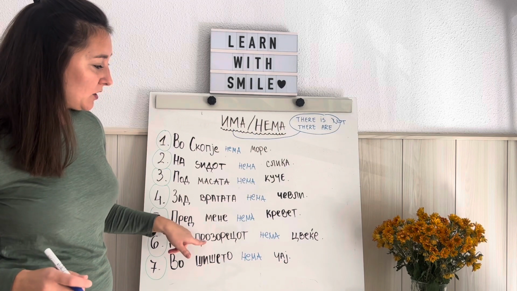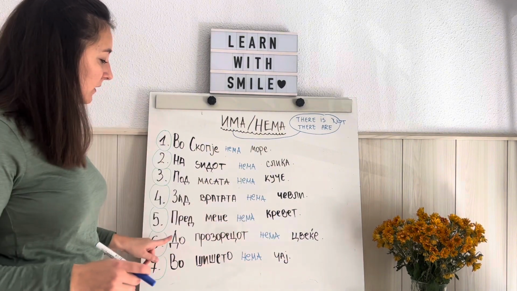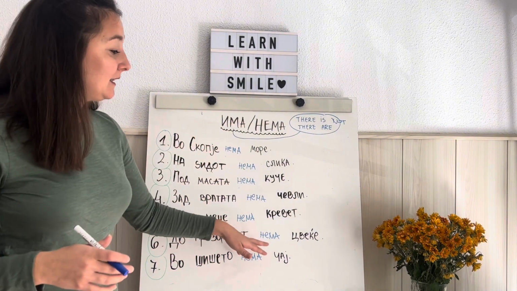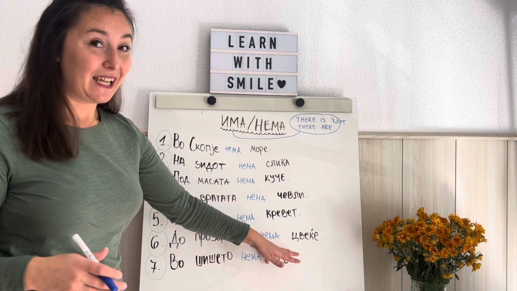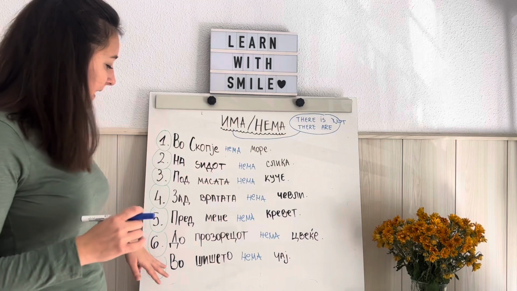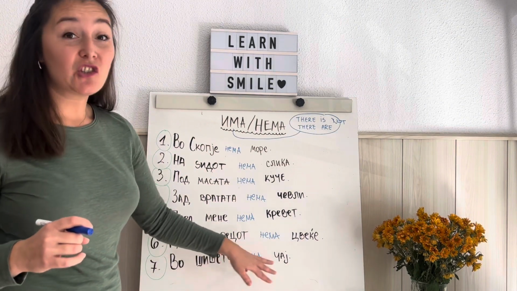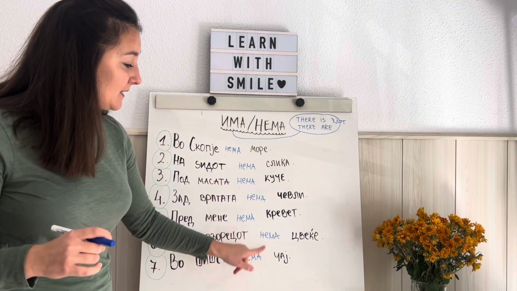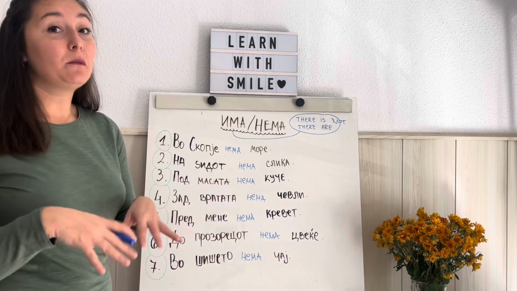До прозорецот нема цвеќе. До прозорецот, next to the window, we said, до прозорецот нема, there is not, there isn't, цвеќе. Цвеќе, flowers or plants maybe. And the last one, во шишето нема чај. Во шишето, in the bottle, there is no what? Chai, tea. So there is no tea in the bottle.